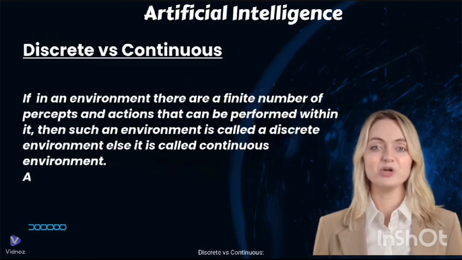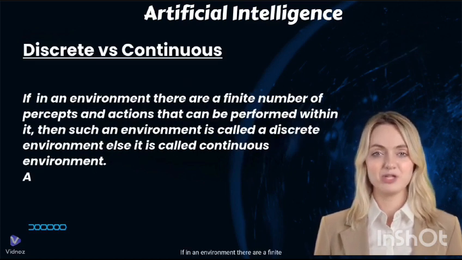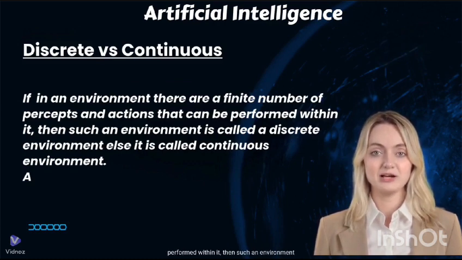Discrete versus continuous. If in an environment there are a finite number of percepts and actions that can be performed within it, then such an environment is called a discrete environment, else it is called a continuous environment. A chess game comes under a discrete environment as there is a finite number of moves.